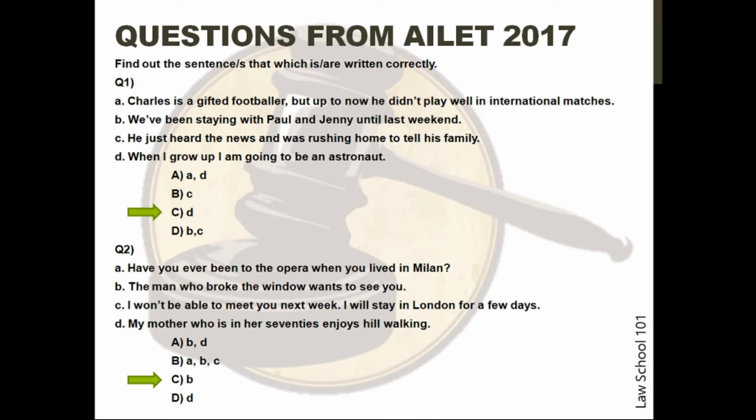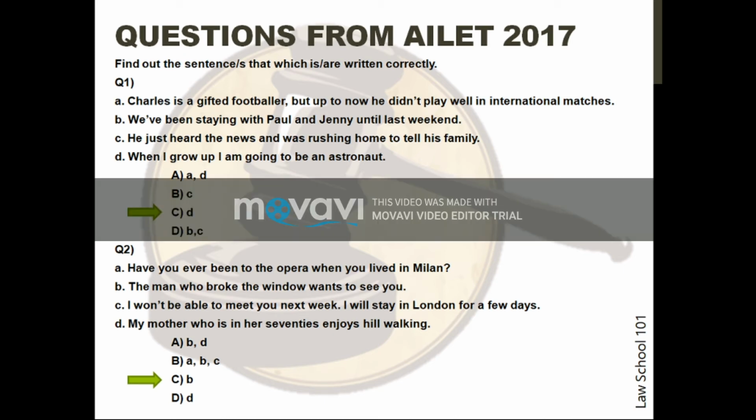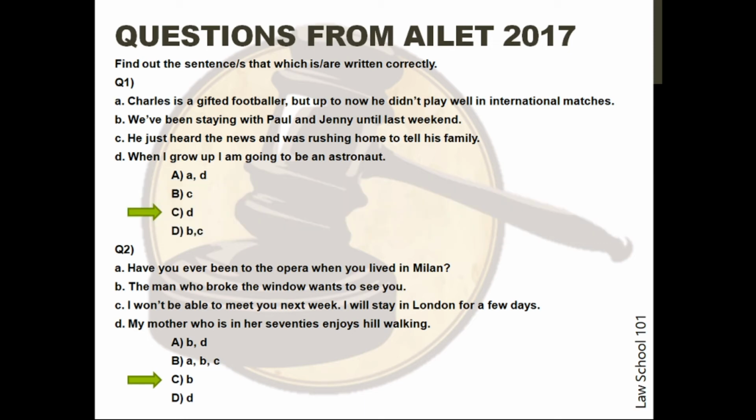In the first sentence, past perfect should have been used in the interrogative form as the sentence indicates the person in question no longer lives in Milan. In the third sentence, future continuous tense is required, but simple future has been used. Do not worry. Present and future tenses will be dealt with in detail in other videos.